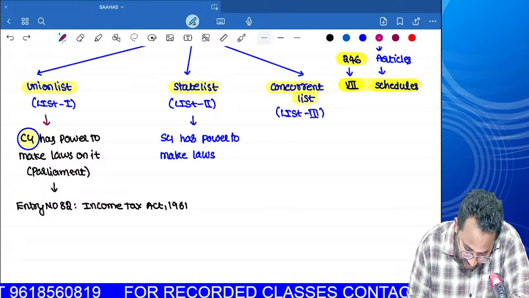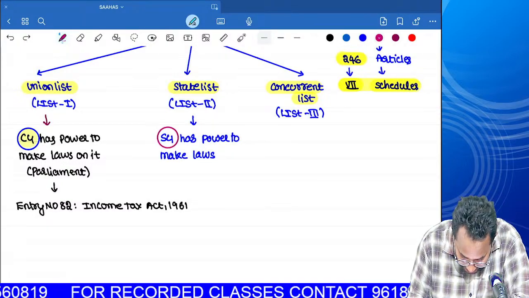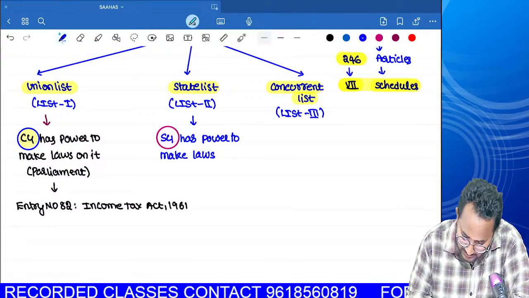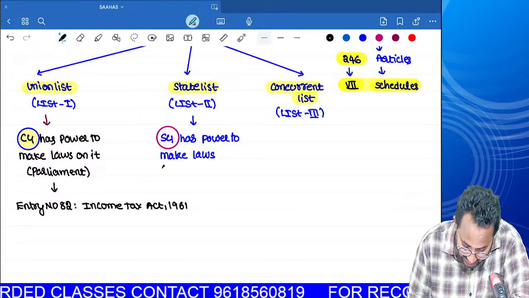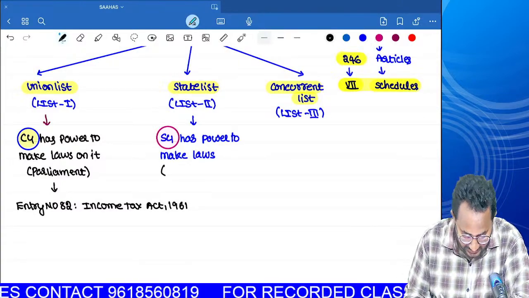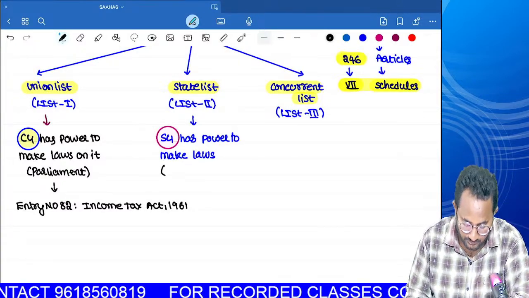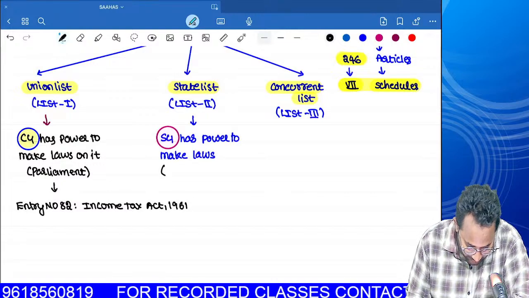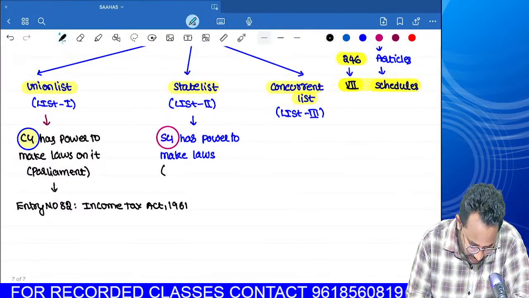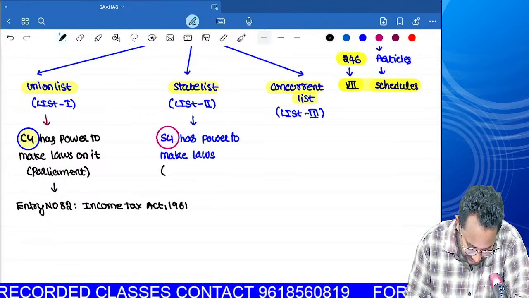If the state government passes any laws, they have their place in which list? State list. Here the Members of the Legislative Assembly are assembled in one place; that is called the Assembly. Who can pass it? We call it the legislature.